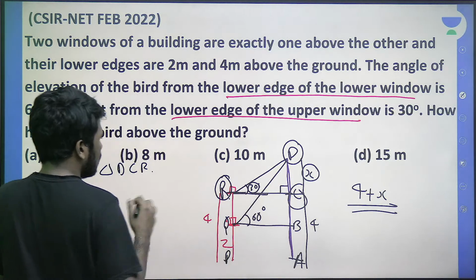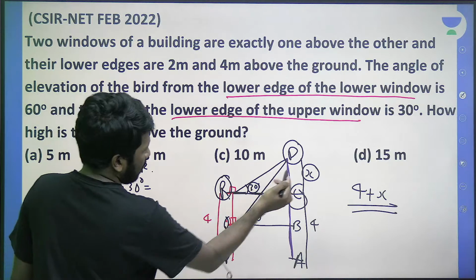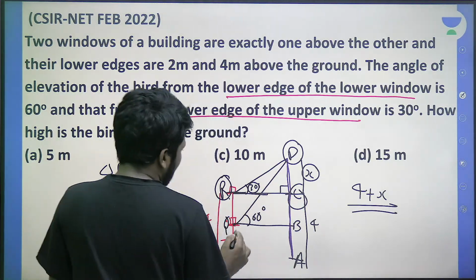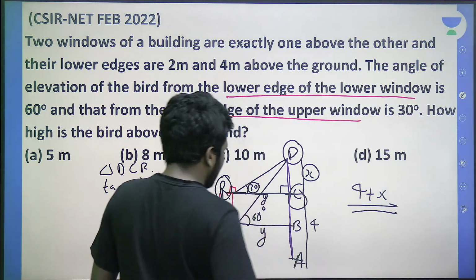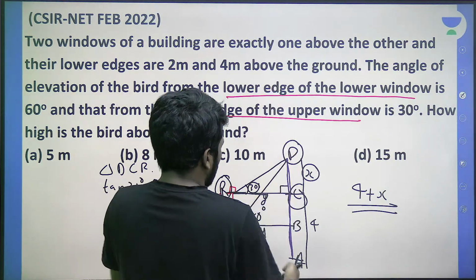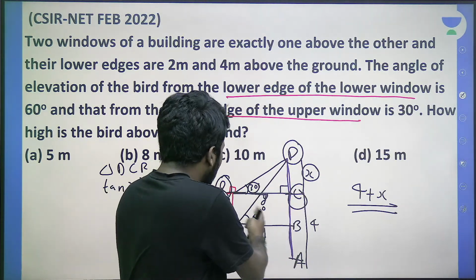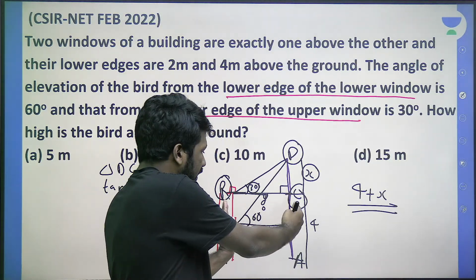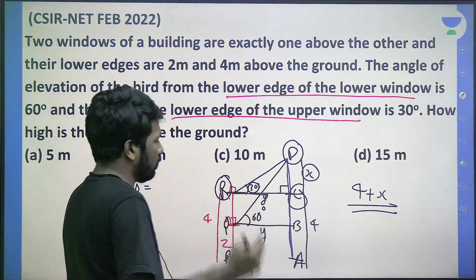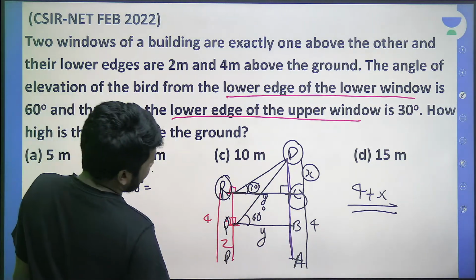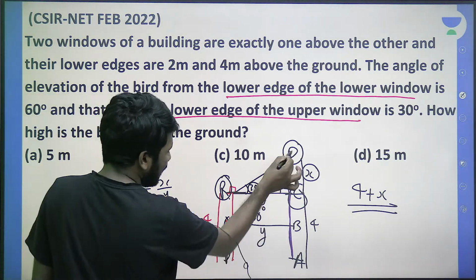this is perpendicular, so 90 degrees, so tan 30 is equal to opposite by adjacent. What is this adjacent side? We don't know, so I will call that small letter y. This is also small letter y, the distance between these two objects. Let the bird be sitting at a building and the other building, they are separated horizontally by y distance, just assume. So this is y, so this is also y. So in triangle DCR, tan 30 is equal to x by y. First equation is clear.